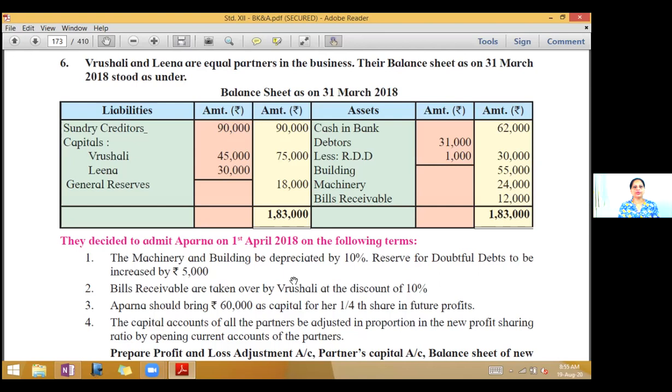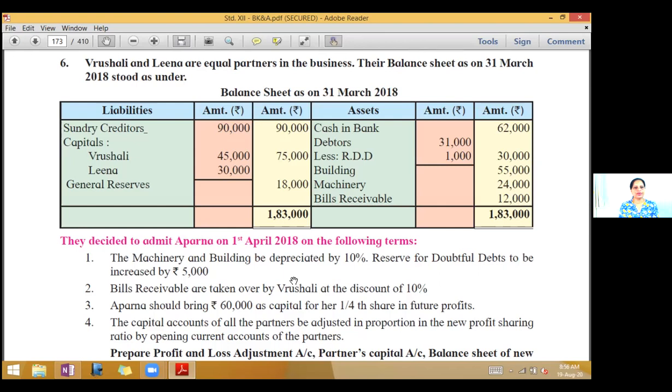And now we go on to the next one on page 164, problem number 6. Vrushali and Leena are equal partners in the business. Their balance sheet as on 31st March 2018 stood as under. So look at the liabilities side.